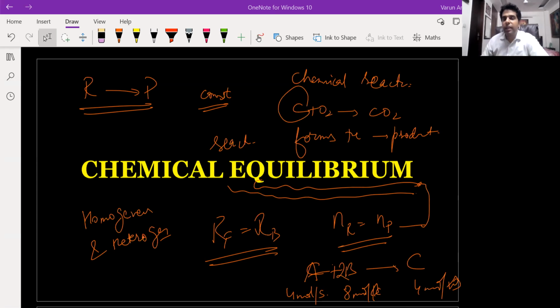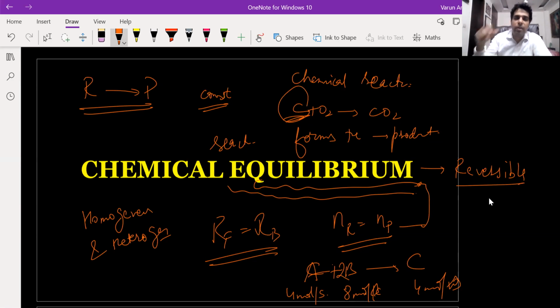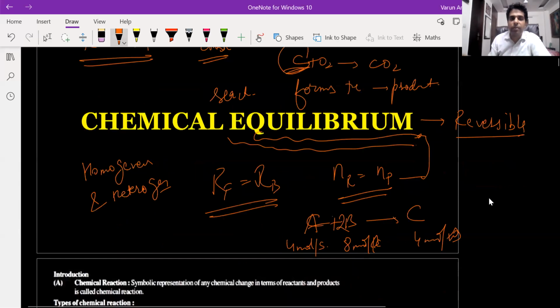Now when I say equilibrium, first thing is the reaction should be reversible. These are not reversible reactions. Carbon will combine with oxygen to give me carbon dioxide. You burn fossil fuel, the carbon dioxide is getting produced, but from carbon dioxide, you cannot prepare the fossil fuel again. So these are not reversible reactions. First of all, it should be a reversible reaction.